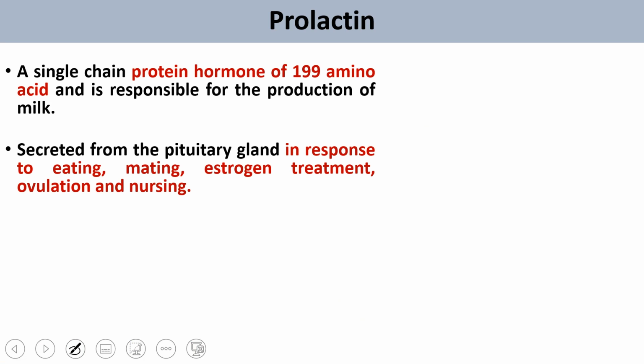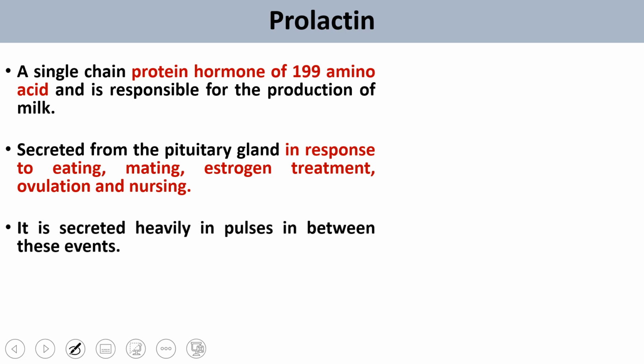which contains 3 different disulfide bonds. Later on you will see the structure also. Once prolactin is secreted from the anterior pituitary gland, it is responsible not only for milk production. There are a number of functions in which it is involved. Prolactin secretion is a response to eating, mating, estrogen treatments, ovulation or nurturing.